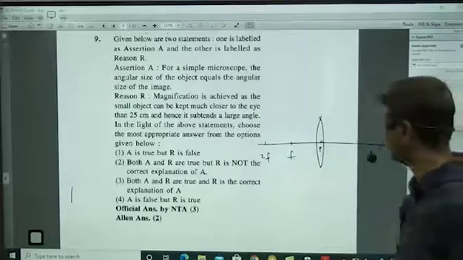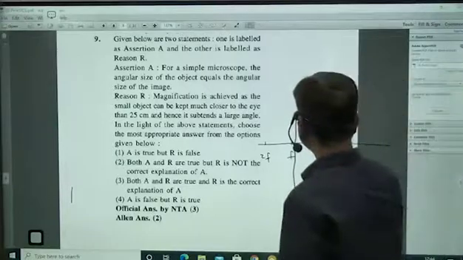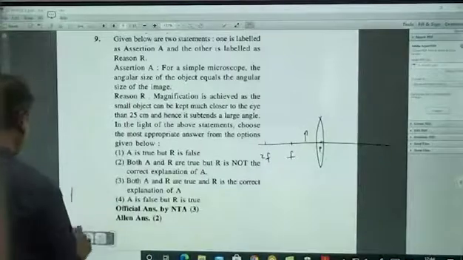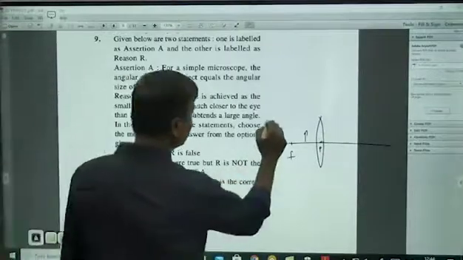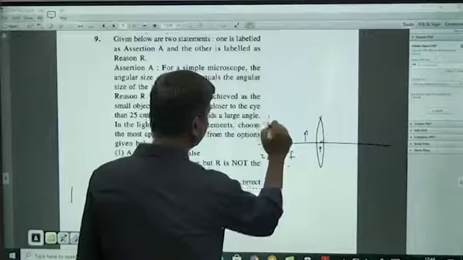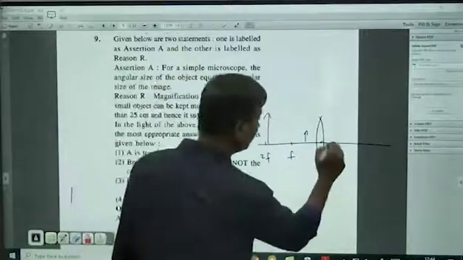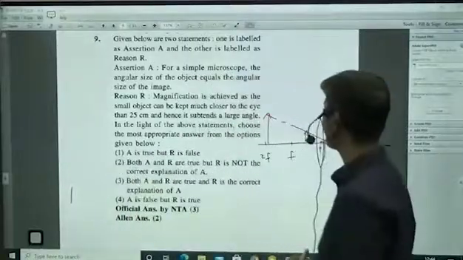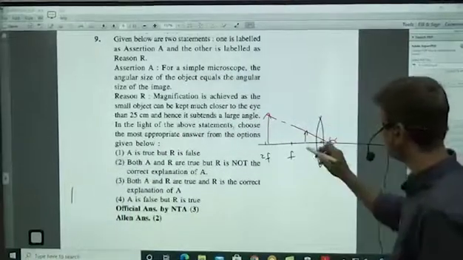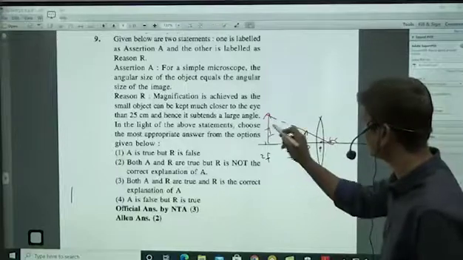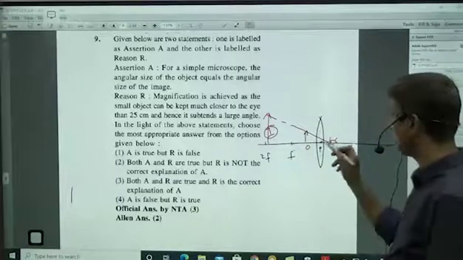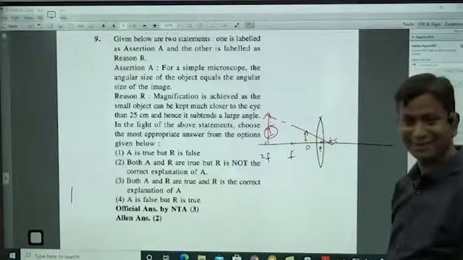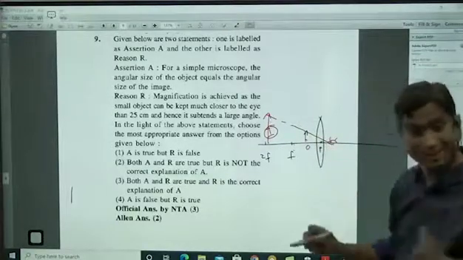So I put the object here, and definitely I get an image here like this, virtual. And from here if I look, I will not see the object, I will see the image. This distance you can put at less than 25, even at 5.